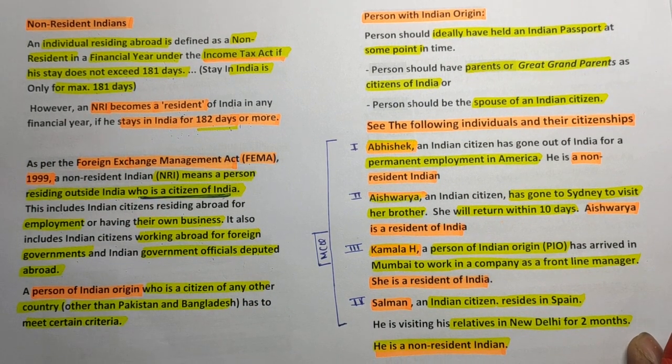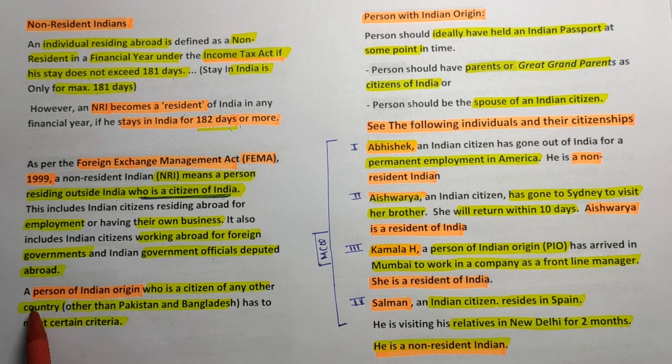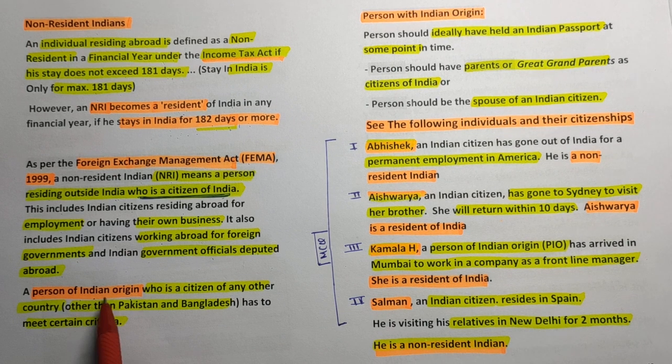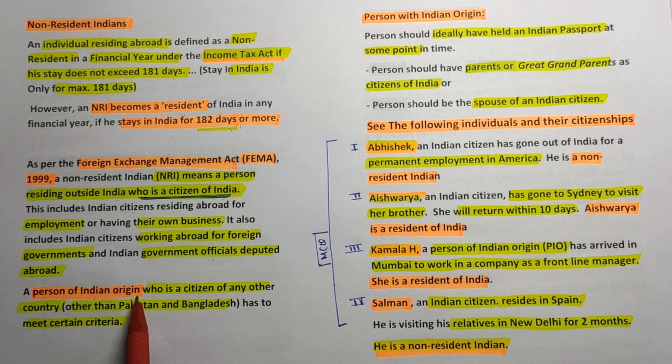Now, what is PIO, a person of Indian origin? The name itself suggests it is a person having some connection with India in the past.